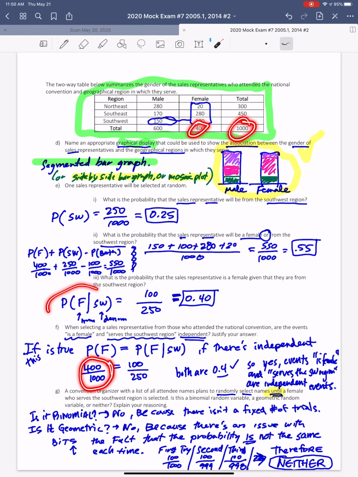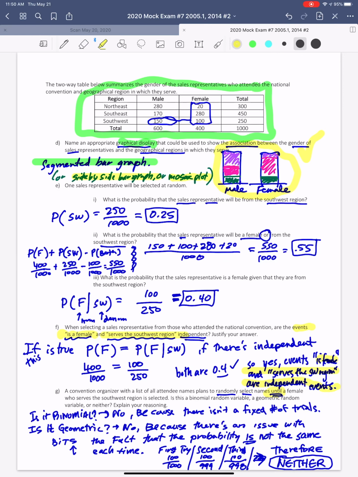And the probability of female given Southwest, we just calculated. So it's still 100 out of 250. And both of these are the same ratio. So my answer is yes. But notice I actually give words. I actually answer my answer in words. Yes, the events, and I copy it from the table here, female and serves the Southwest are independent events.